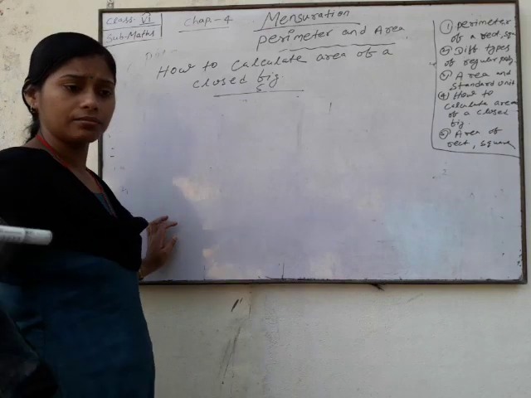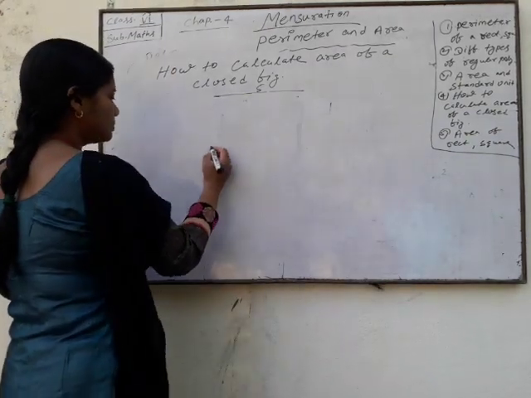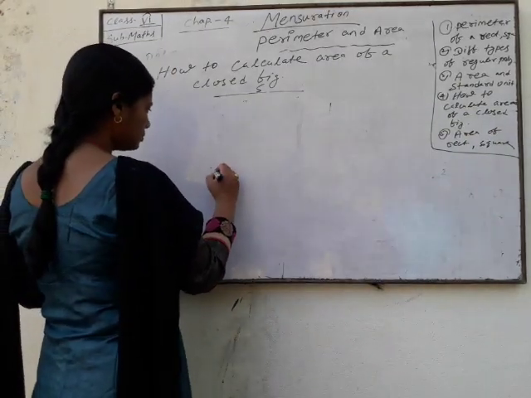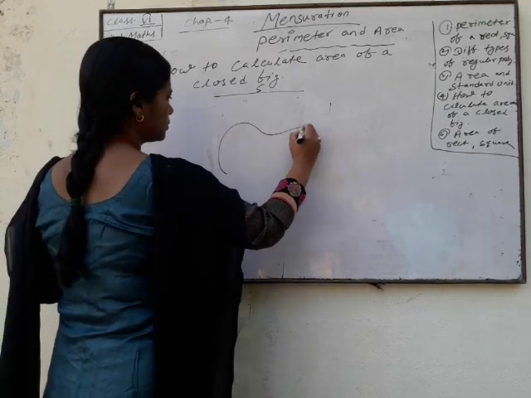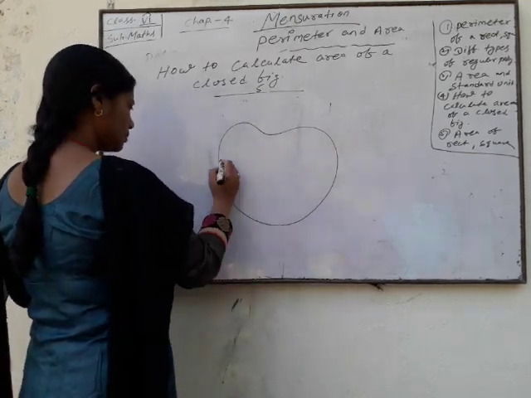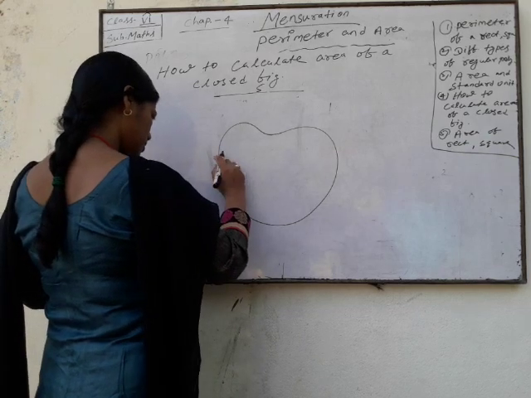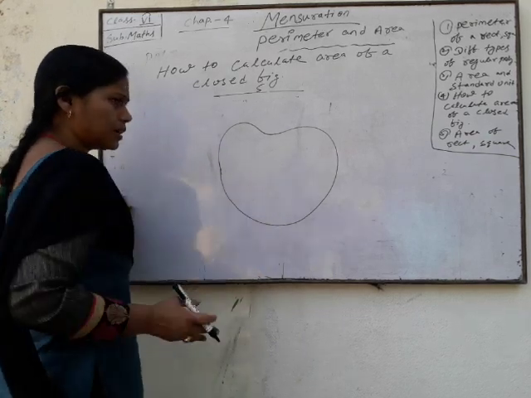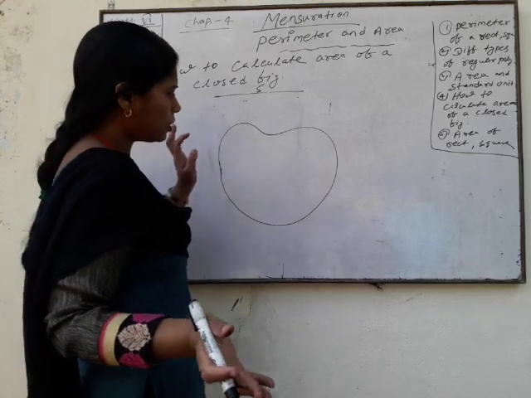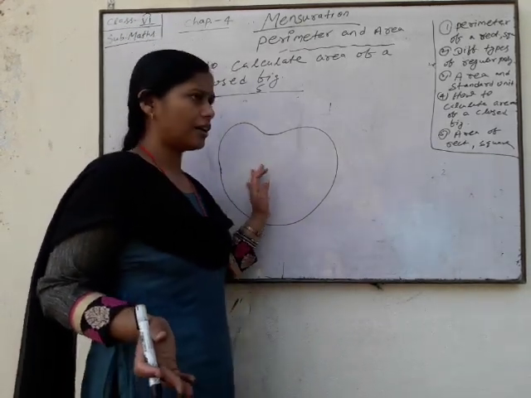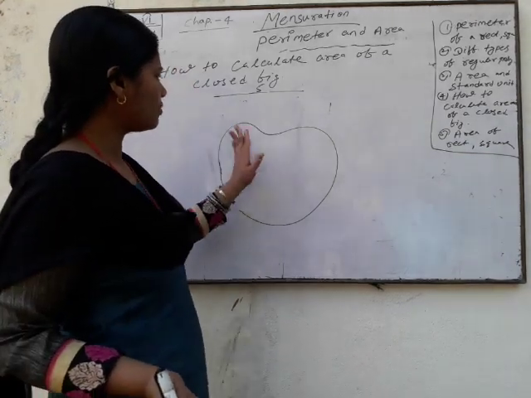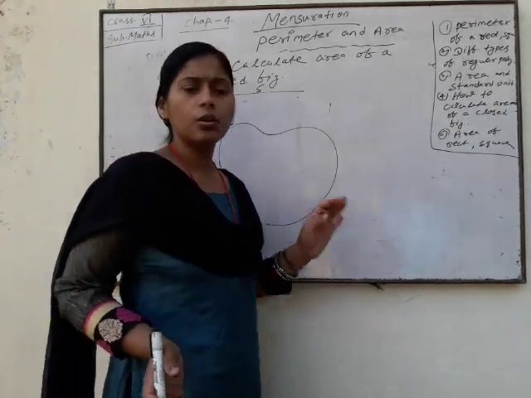For an irregular figure, look here, suppose this is a closed figure. What is the name of this closed figure? Nothing. So how can we apply a formula if there is no special name for this polygon? How can we find the area of this closed figure?